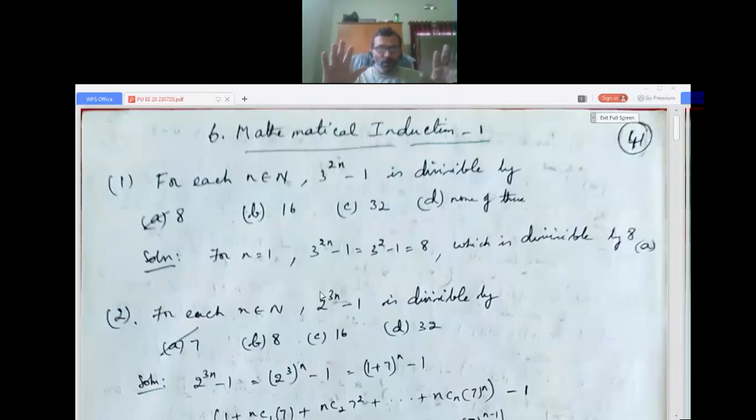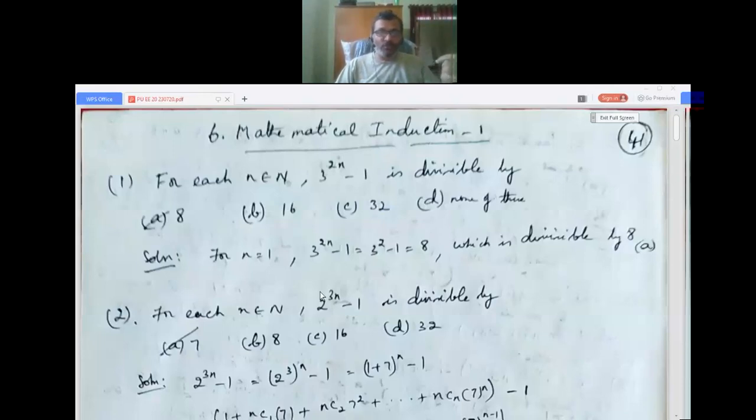When we have to solve problems like prove that 1 plus 2 plus 3 till n terms is equal to n into n plus 1 by 2, we solve it, we verify it, by the process of mathematical induction. There is a procedure in this. First, the result is true for n equals 1.